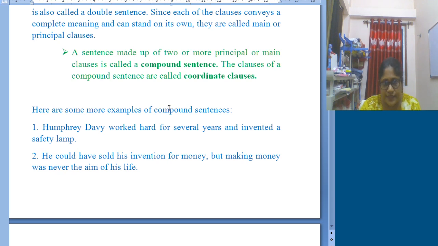Now some more examples are given here, like Humphrey Davy worked hard for several years and invented a safety lamp. Here Humphrey Davy is mentioned. That's why in the second part you will find that Humphrey Davy is omitted.